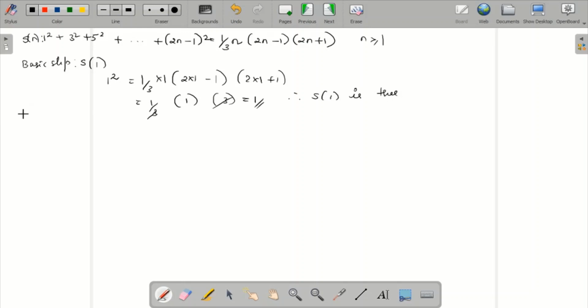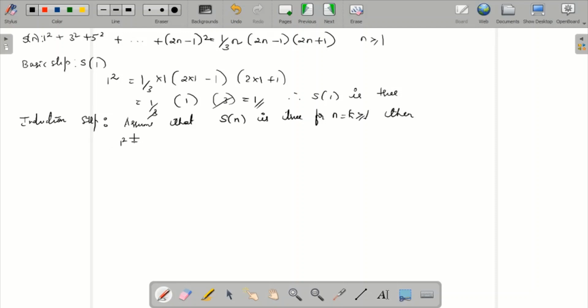Now we have to do the induction principle. Induction step. So what is the induction step? We assume, always write that, this statement is important, assume that s of n is true for n equal to k, that is greater than or equal to 1.